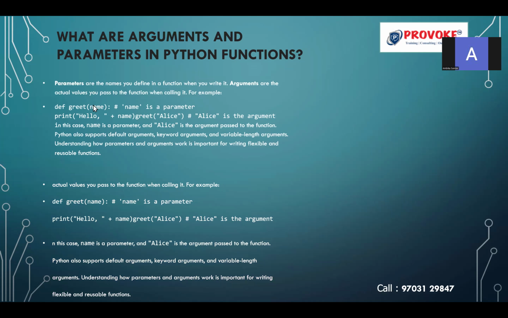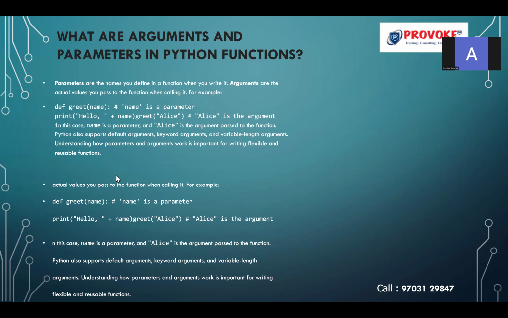So, function header: def keyword, function name, parameter. This is the function body. Here I am going to give the print statement. Next, I am going to call this function with the value. So, name is the parameter and alias is the argument. In this case, name is the parameter and alias is the argument that is passed to the function. Python also supports default arguments, keyword arguments, and variable length arguments. Understanding how parameters and arguments work is important for writing flexible and reusable functions.